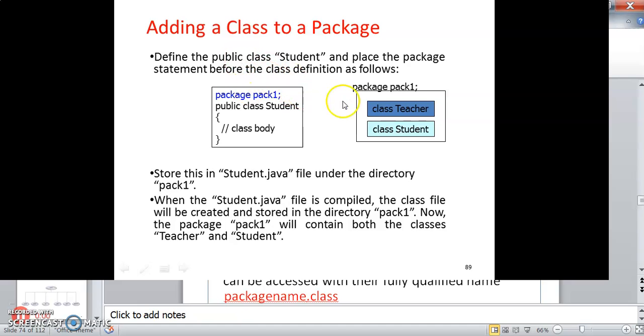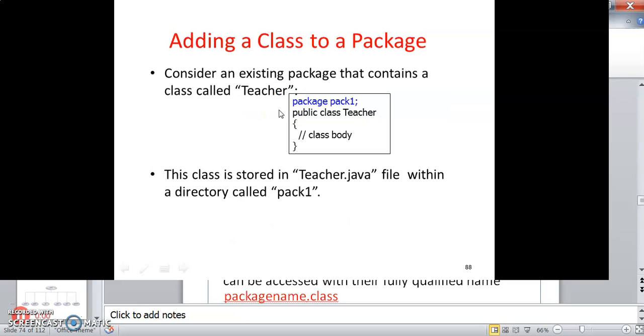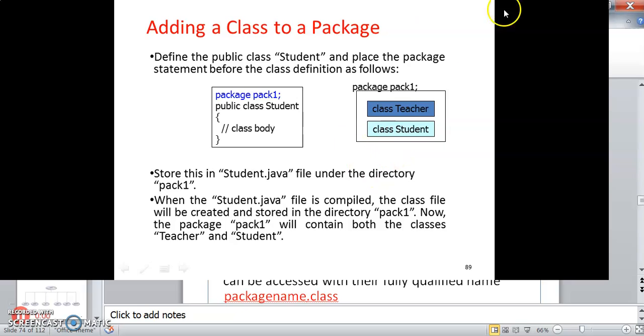So here you can see I am defining another class, public class student, package pack1. So pack1 will contain the previous class, teacher, as well as the new class student. Store this in student.java under directory pack1. When the student.java file is compiled, the class file will be created and stored in the directory pack1. Now the package pack1 will contain both classes, teacher and student.